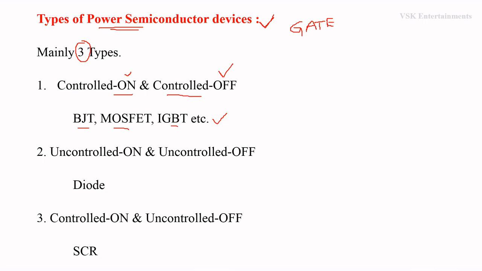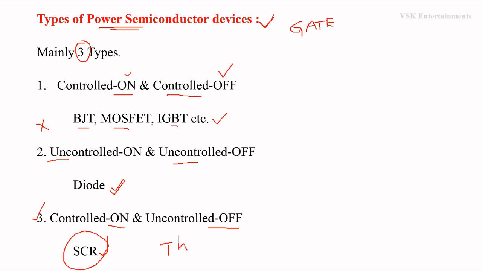And coming to the second one, it is exactly opposite to the first one. That is uncontrolled on and uncontrolled off. The example for this type is diode. And similarly coming to the third one, that is controlled on and uncontrolled off power semiconductor device. The example for this one is SCR, that is silicon controlled rectifier. This is also known as thyristor.